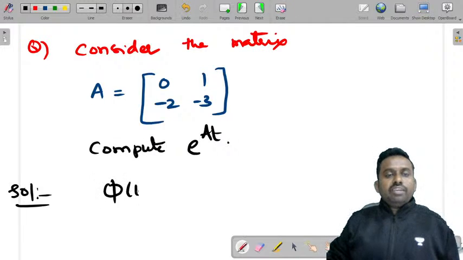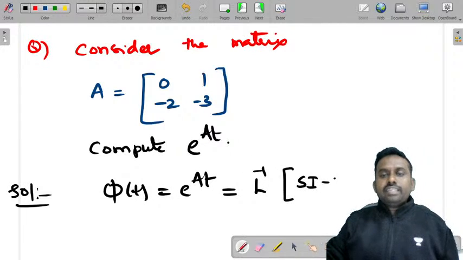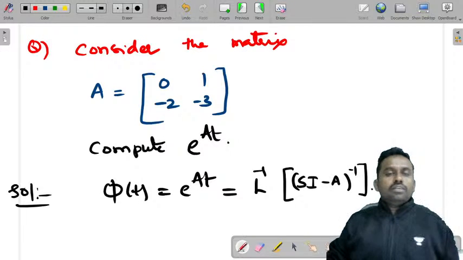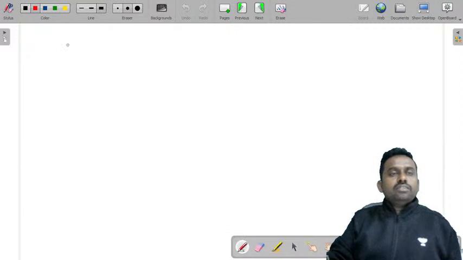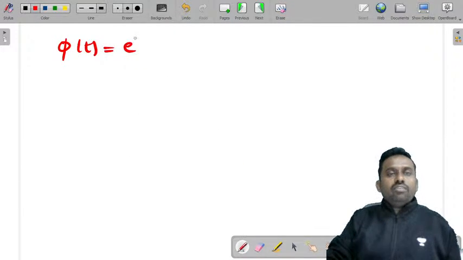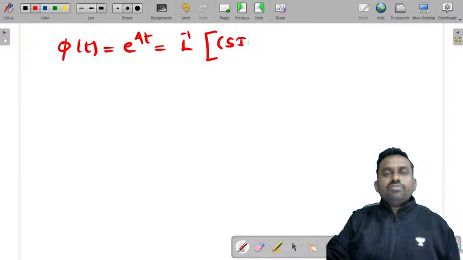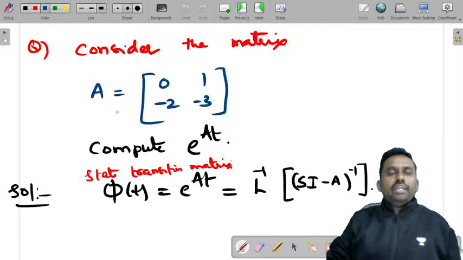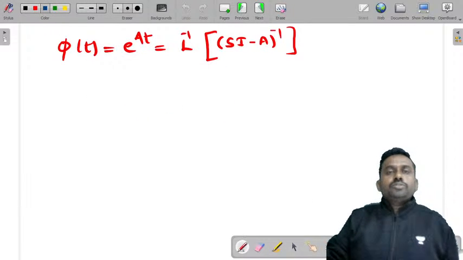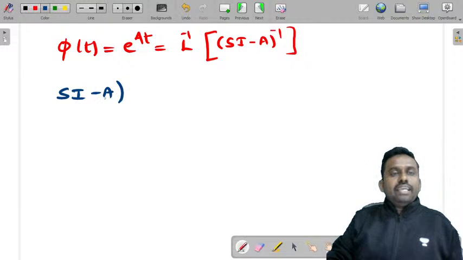This is one question that is asked in your question paper. We know phi of t is equal to e power At is equal to Laplace inverse of (sI minus A) inverse. And this we call the state transition matrix. Right? So if he is asking you phi of t or e power At, that means it is Laplace inverse of (sI minus A) inverse. First let us find sI minus A; we are given A already, [0, 1; minus 2, minus 3].